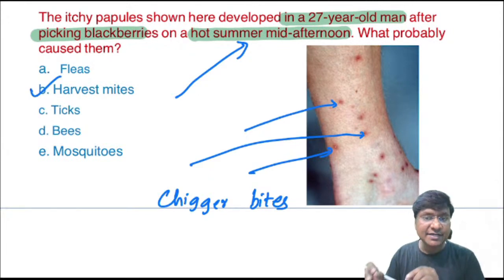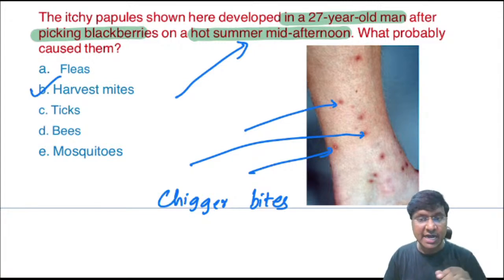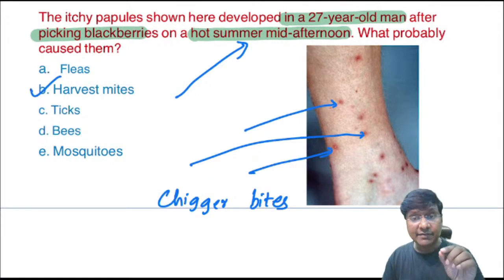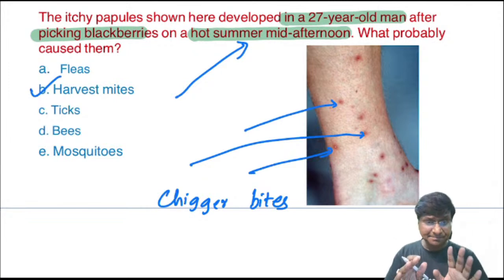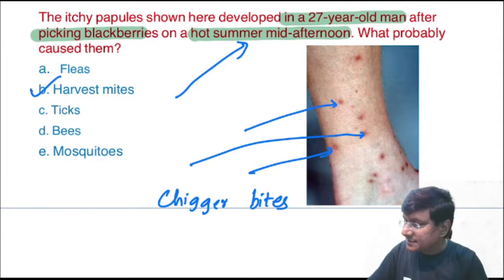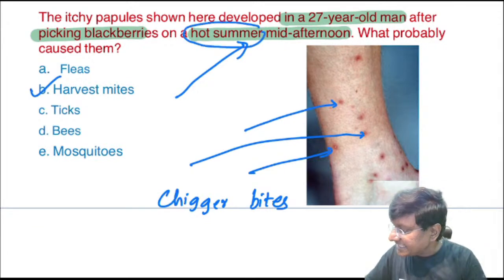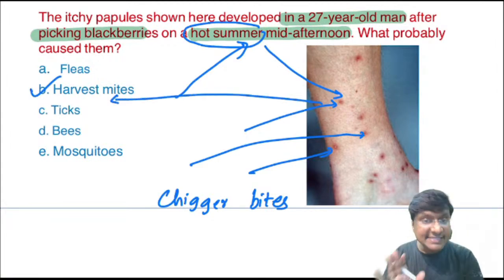These particular lesions are caused by the bites of larvae of the trombiculid mites. Harvest mites are nothing but the larvae of the trombiculid mites. When you see the word summer with these particular lesions, go to your harvest mites, which is also called the chigger bites. And how do you treat these chigger bites?